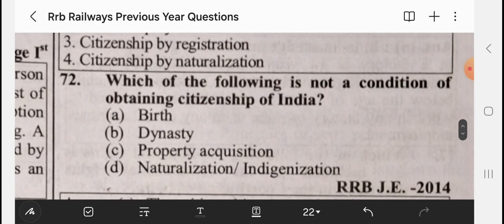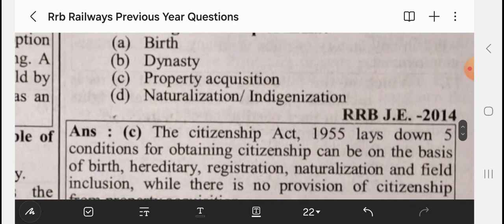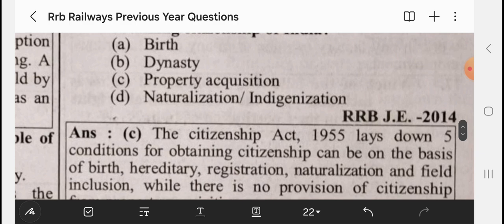72. Which of the following is not a condition of obtaining citizenship of India? So it's by birth, by descent, by property acquisition and naturalization. It's not by descent. Sorry, it's property acquisition.